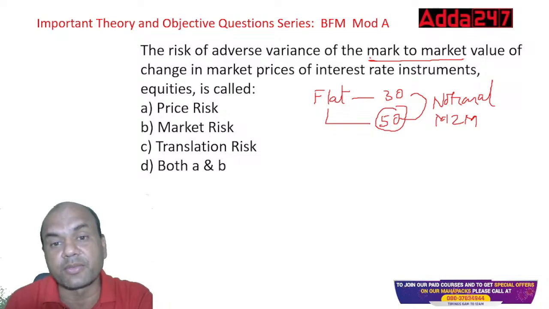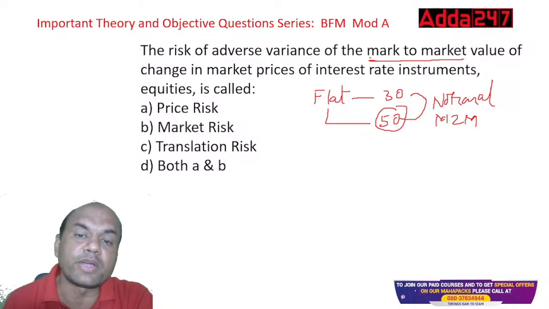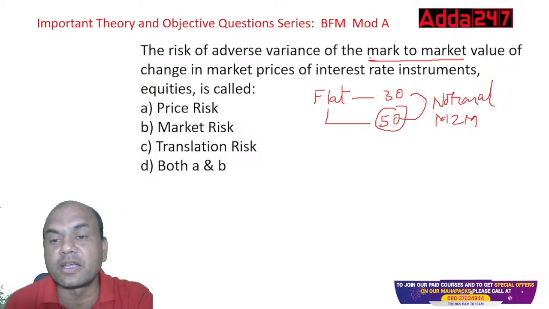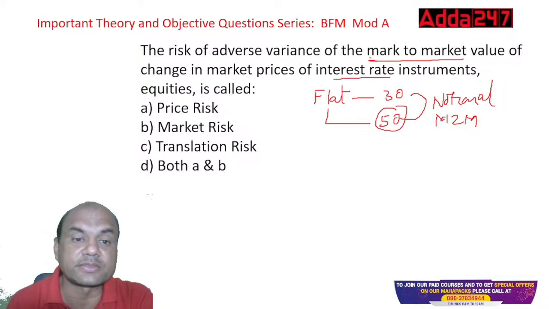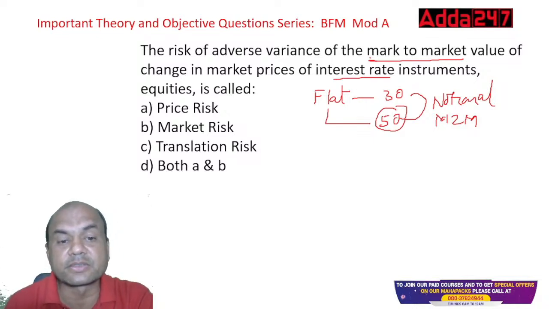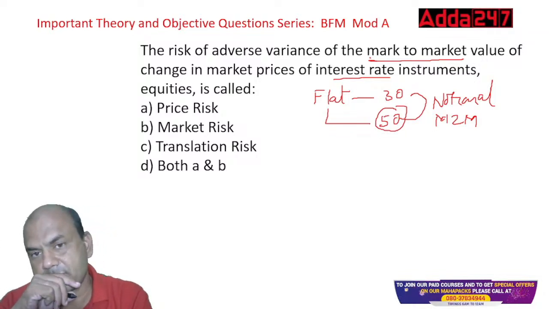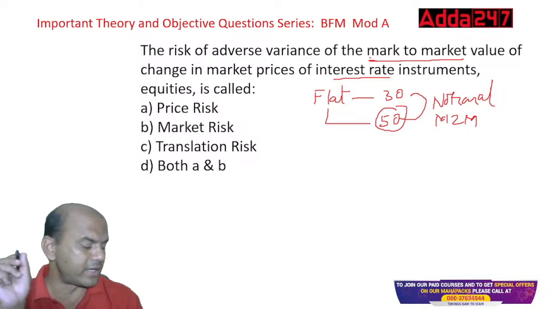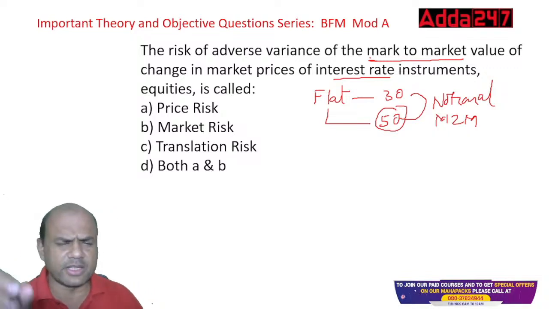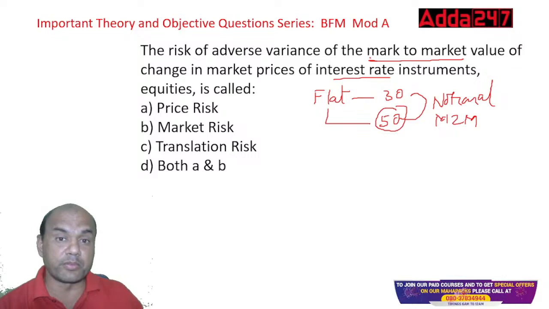So the risk of adverse variance of mark to market value, of change in market price in the interest rate instruments, is called price risk, market risk, translation risk, both A and B. What is the answer? Let me get it from you first.